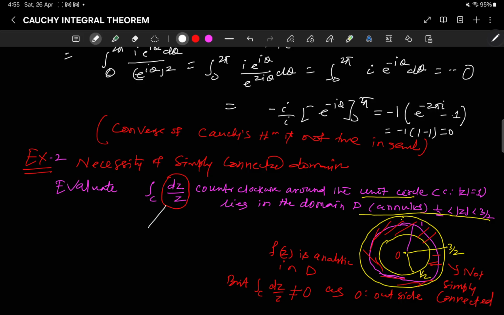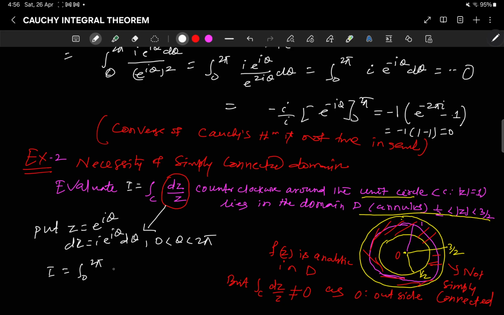To evaluate this integral, if you put z equal to e to the power i theta, dz is i e to the power i theta d theta, with theta from 0 to 2 pi. So this integral will be simply the integral from 0 to 2 pi of i e to the power i theta d theta by e to the power i theta, right?